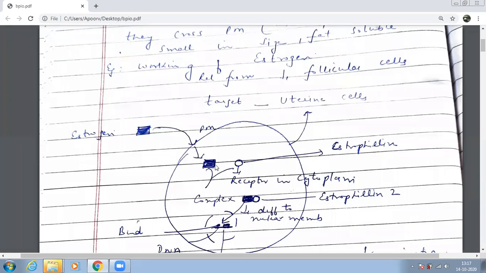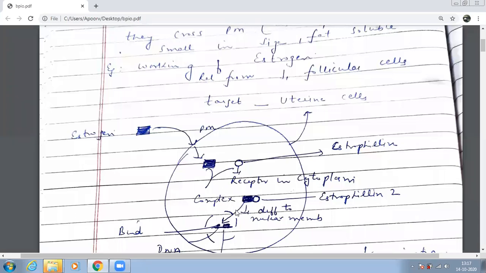Now you see this estrogen, this shaded box, it has crossed the plasma membrane because you told me it has both the features. Now it has come here. It has entered the cytoplasm. It has found its receptor. Now both of them will bind. The hormone will bind to its receptor. See this complex. Can you see this complex? Bound together. This circle is what, children? Receptor. And what is this? Estrogen. The hormone, that is estrogen. So it has bound now. It has become a complex.